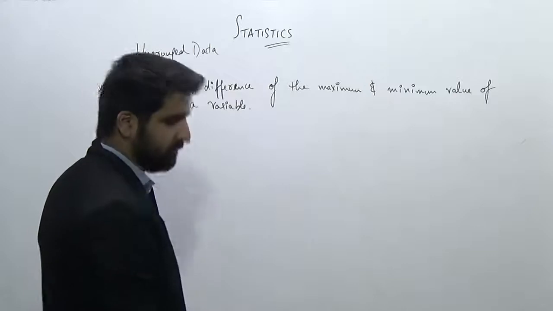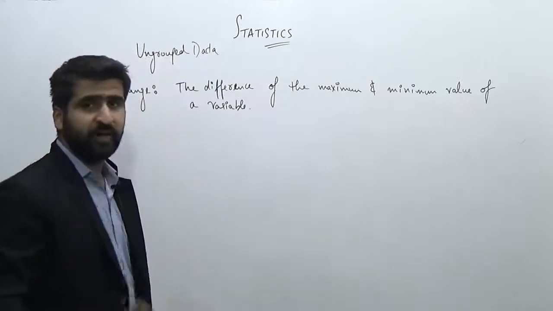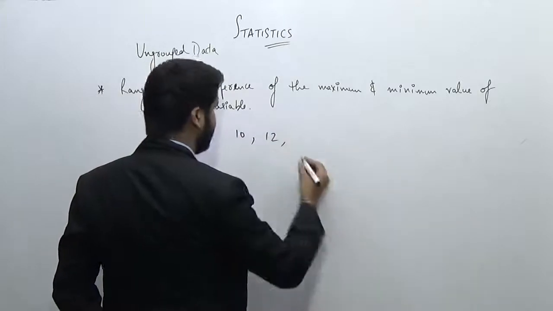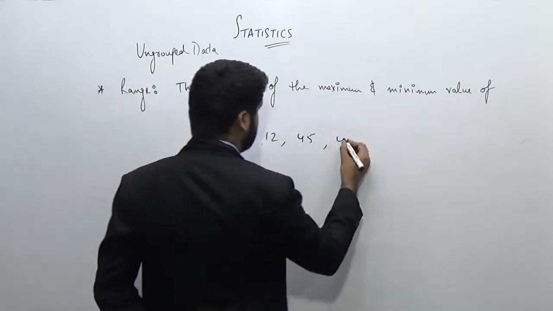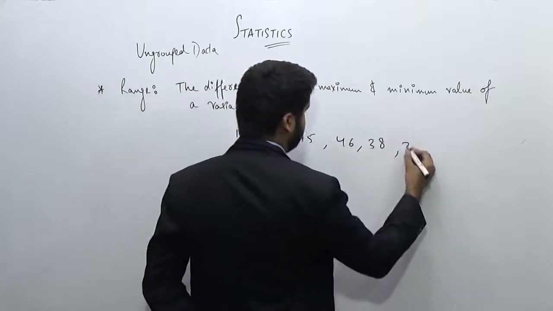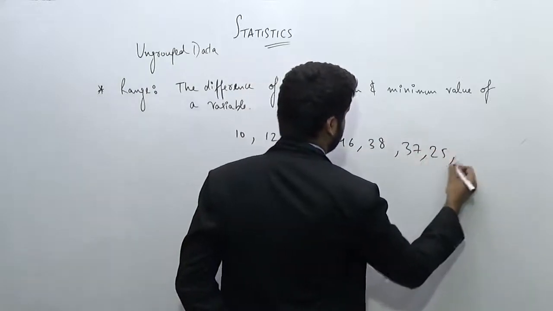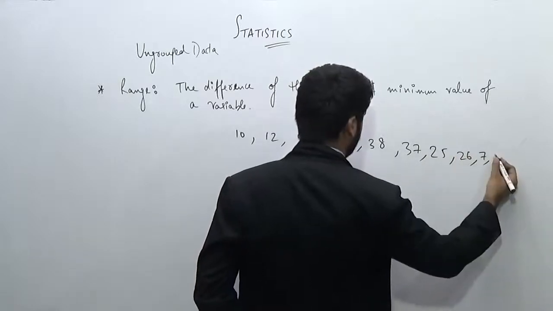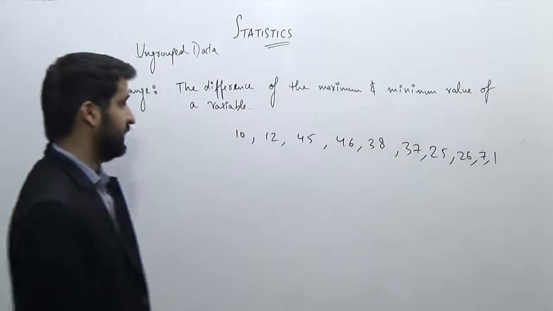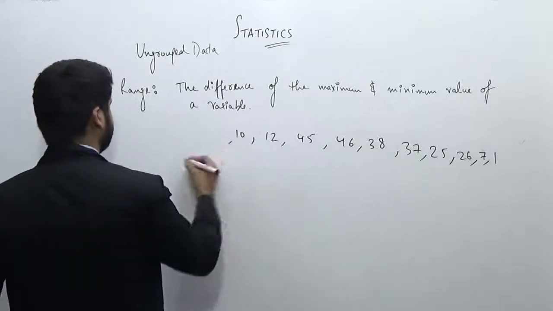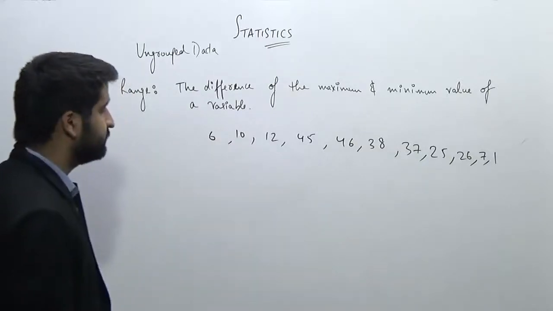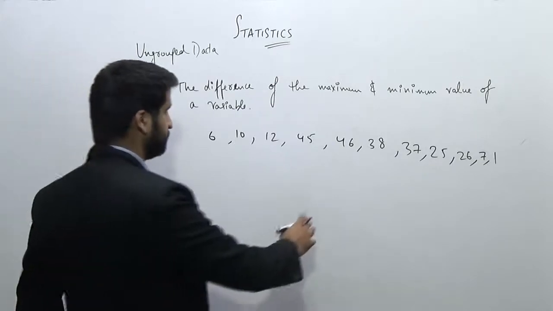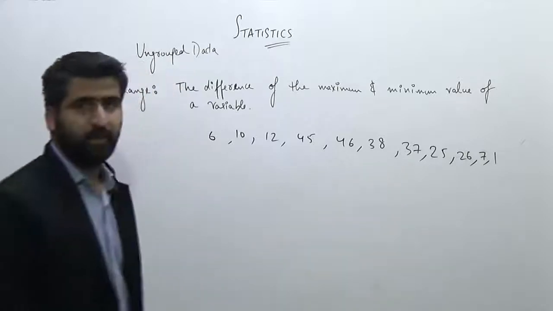Now let's see an example. Let's suppose the marks obtained by 10 students are 10, 12, out of 50 I'm writing 45, 46, 38, 37, 25, 26, 7 and let's suppose 1. Okay, so these are the marks obtained by some 10 students in a mathematics test.